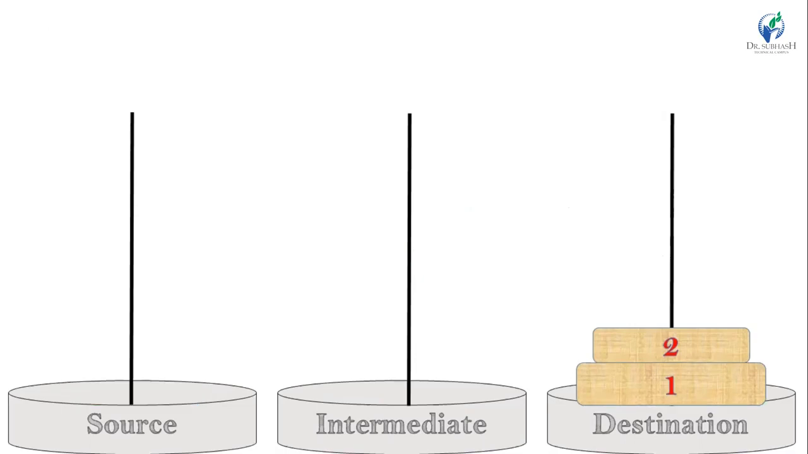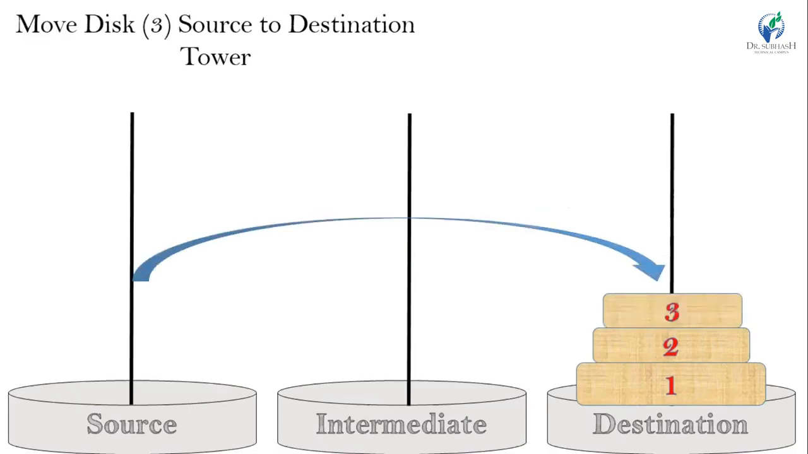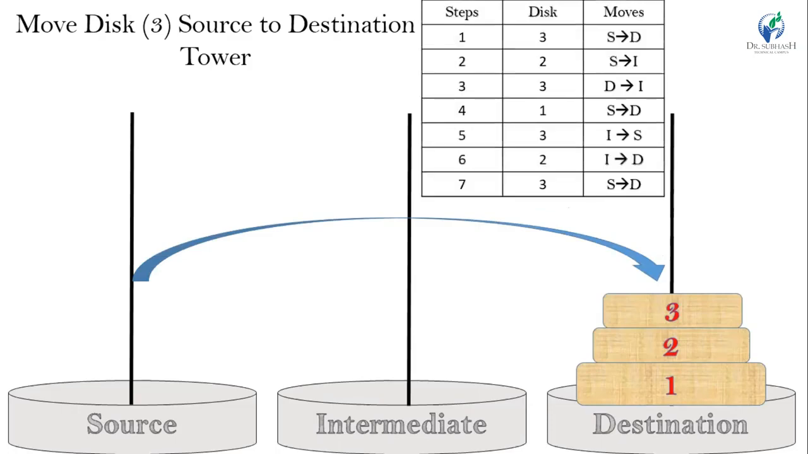Now, next step is move disk 3 from source to destination tower. So, in our seventh step, we select disk 3 and move it from source to destination tower. Now, this way we have achieved our goal state. So, this way I have solved these three examples.